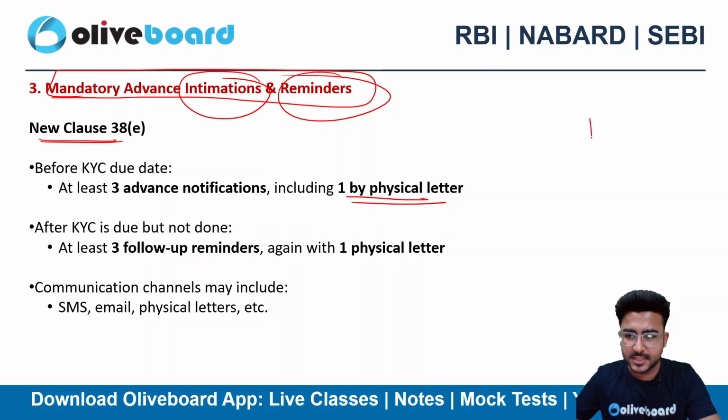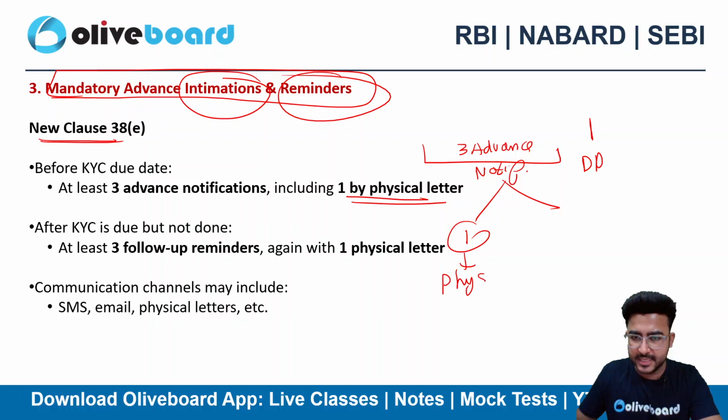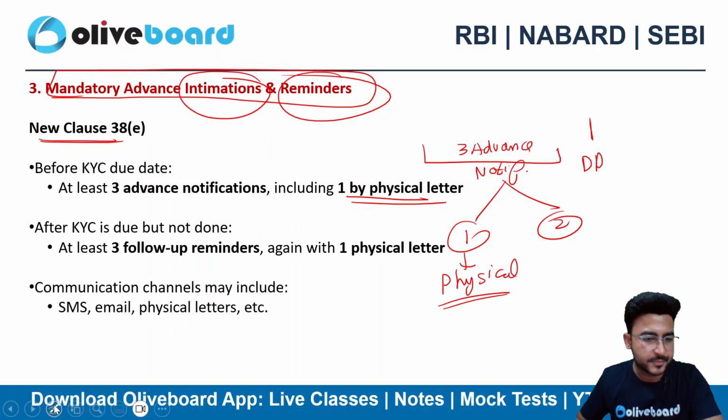Let's suppose this is the due date of my KYC, then before this due date at least 3 advance notifications are required, out of which 1 should be via physical letter. You need to physically send a letter to the customer address registered in your system. The rest of the 2 can be any other electronic means, that's also fine.